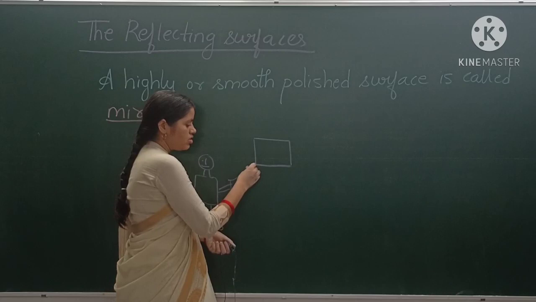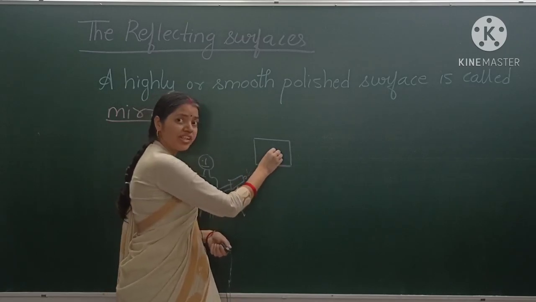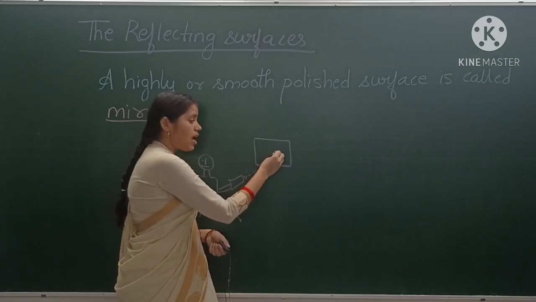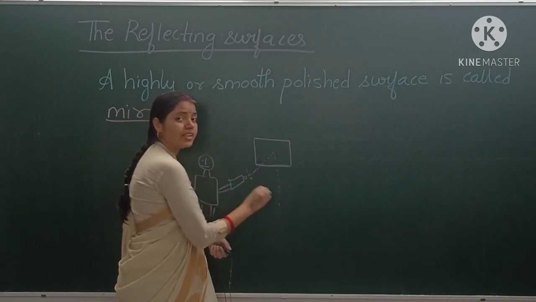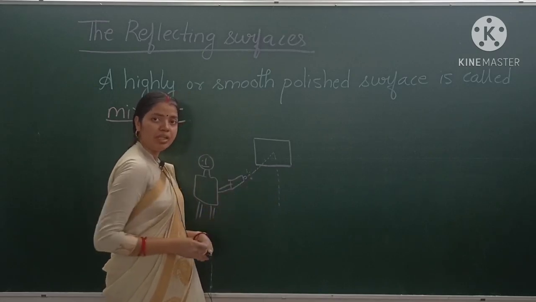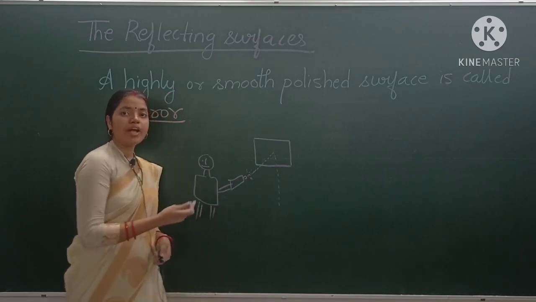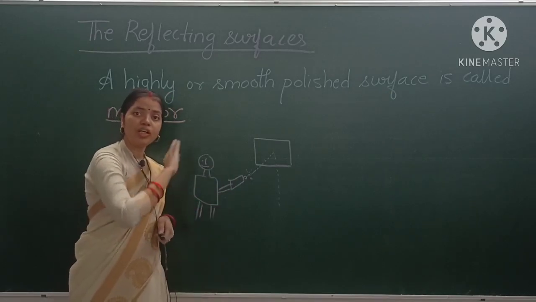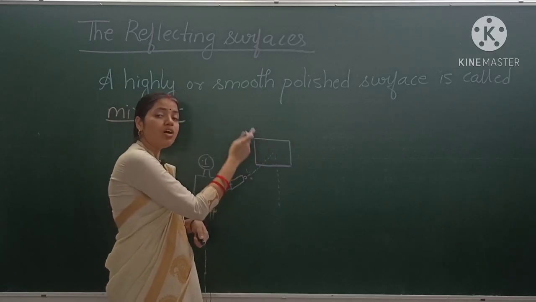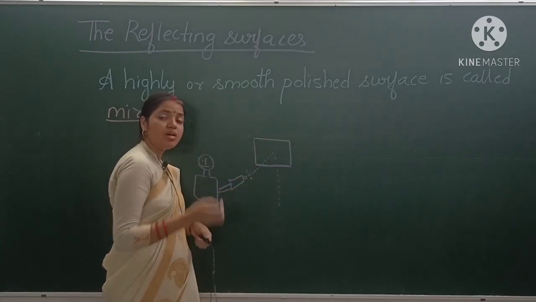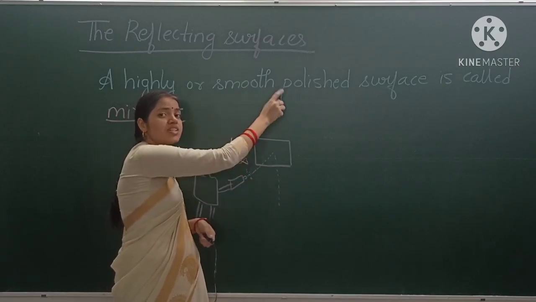So what is the light doing? Light rays fall onto this mirror, and after that this mirror reflects this light in the same medium. Understood, students? So you can see reflection of light by doing this activity. The room should be dark and the torch light on a mirror. Why are we shining light on this mirror? Because this mirror is a smooth polished surface.